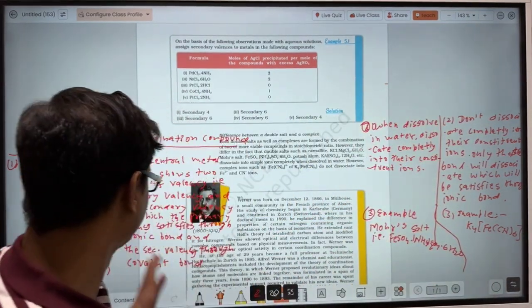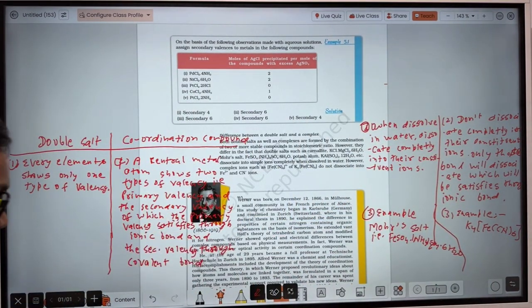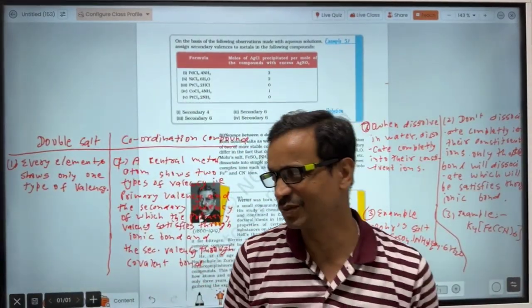Okay guys, in this manner you will have to write. Then only you will get 2 out of 2 in the 12th board examination.